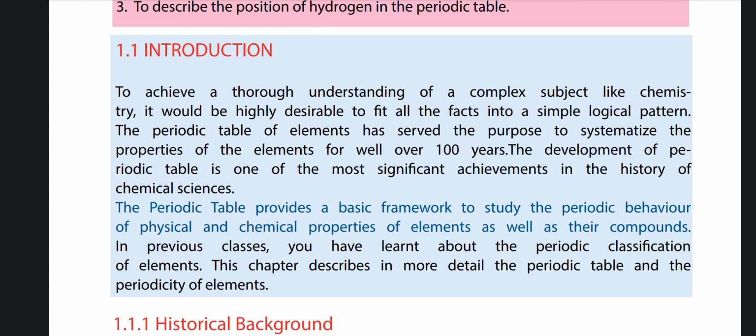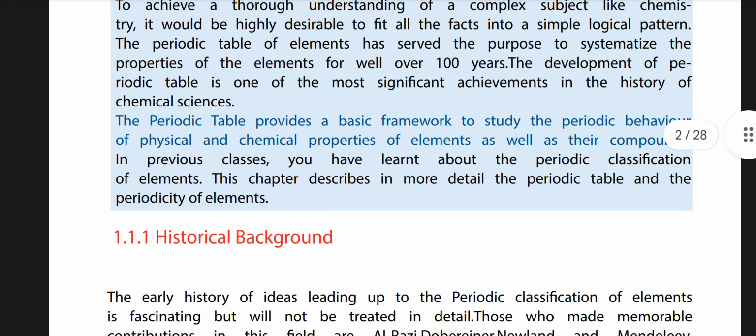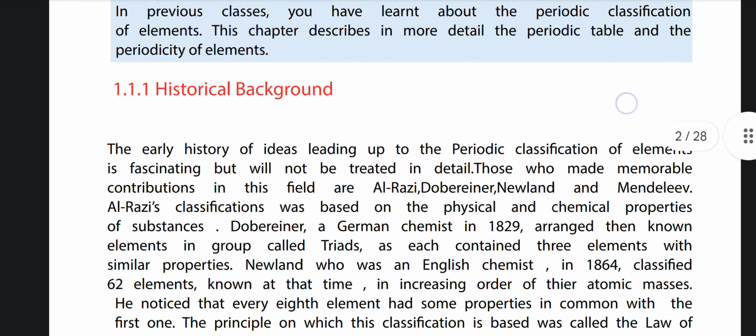The periodic table provides a basic framework to study the periodic behavior of physical and chemical properties of elements as well as their compounds. In previous classes, we have learnt about the periodic classification of elements. In this chapter, in more detail, the periodic table and the periodicity of the elements will be discussed.